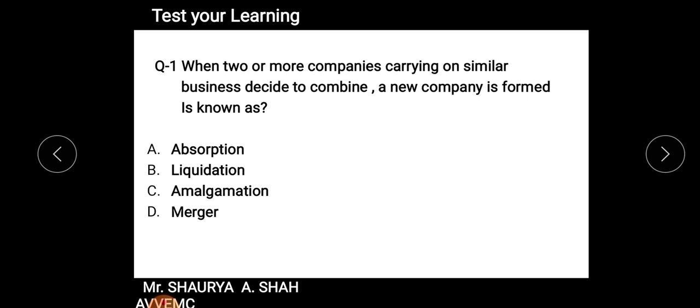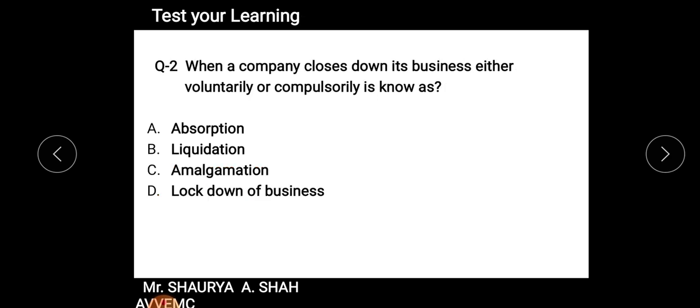Okay, I hope students you must have got the answer. Correct answer is amalgamation. As I told you, it is amalgamating, that is merging two or more companies and forming a new company, that is known as amalgamation. Fine, I hope you must have got the right answer. Next question.